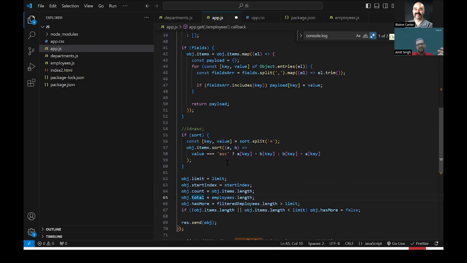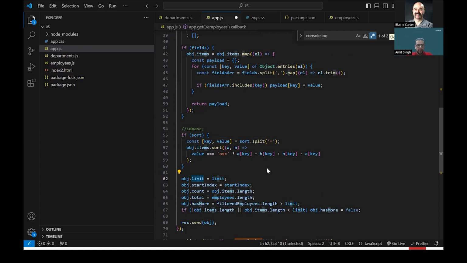On the first go I have just sent 10, but there might be around 100 records, so what is the total number of records available. Count, starting: these are custom names which I have given. This can be any name. Once I create this API, I can create a document and give it to the VB developer. They need to write the request and response transformation function based on my Node application.